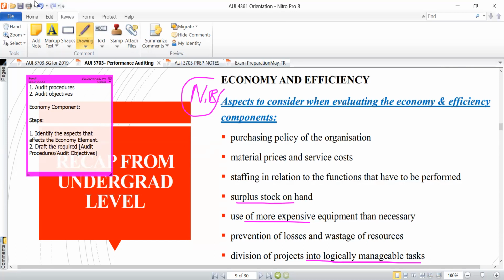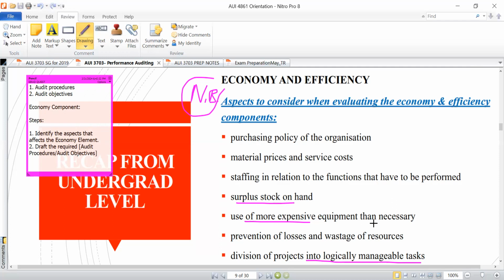Surplus stock on hand, all right? If we always have massive surplus stock on hand, then that would also imply that we're not being efficient. But if we are utilizing whatever is supposed to be utilized and everything is utilized accordingly, then it means we are being efficient. At the same time, if we are saving, it will be good. So this particular aspect is related to both efficiency and economy anyway.